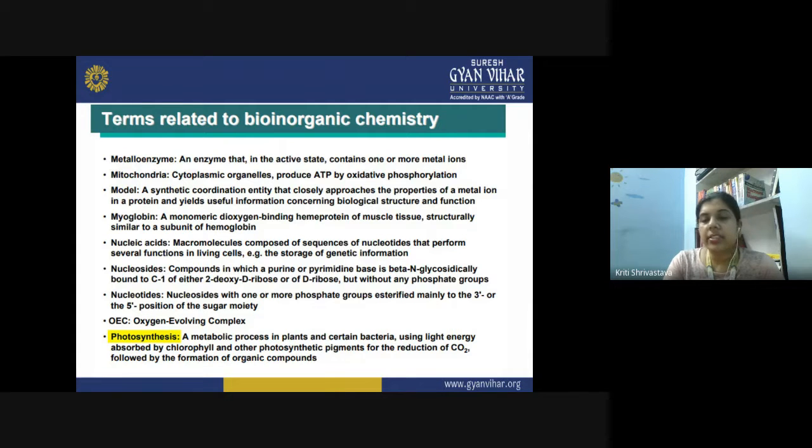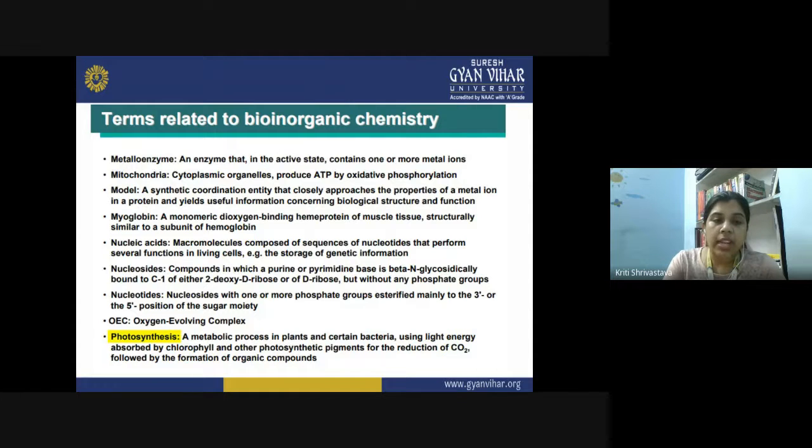So nucleic acids are the macromolecules, and they are composed of sequences of nucleotides that perform several functions in the living cell. For example, like the storage of the genetic information. So that is specifically present inside the DNA and RNA in the terms of gene sequencing.